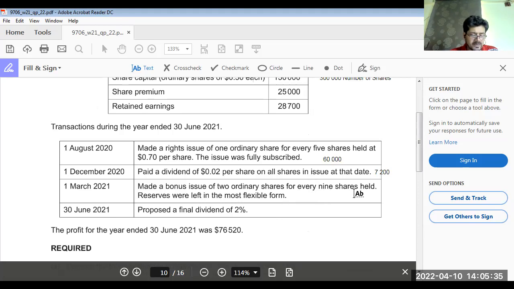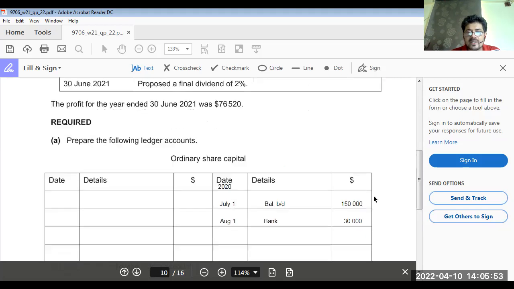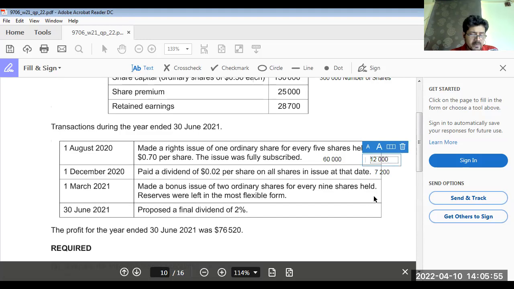When we issue 60,000 shares multiplied by 0.2, that would make your premium here $12,000. So now we have total premium, 25,000 is given plus 12,000, that makes 37,000.